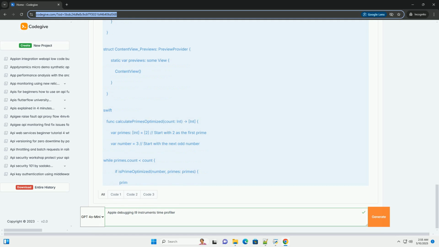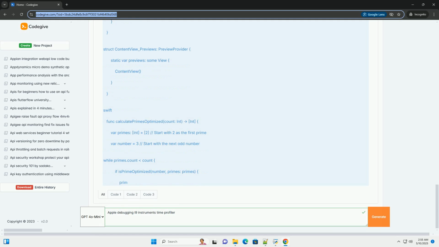2. Setting up a basic project for profiling. Let's create a simple Xcode project to demonstrate the Time Profiler. This project will perform a CPU-intensive operation, calculating prime numbers, that we can then analyze using Instruments. 1. Create a new Xcode project.